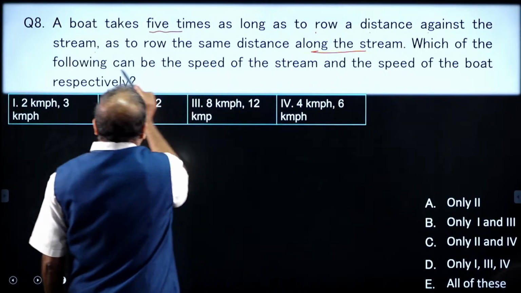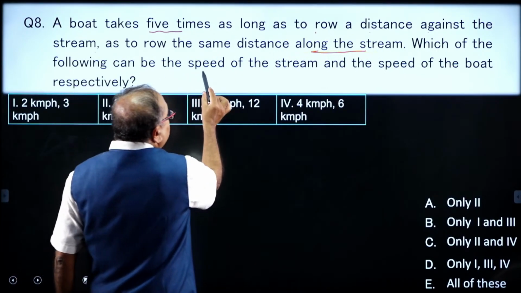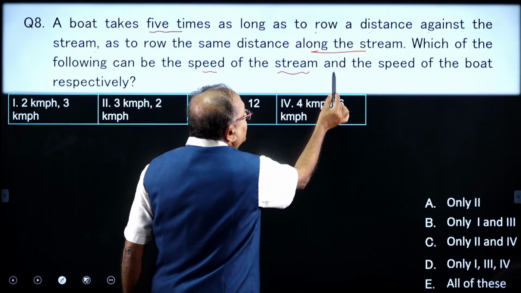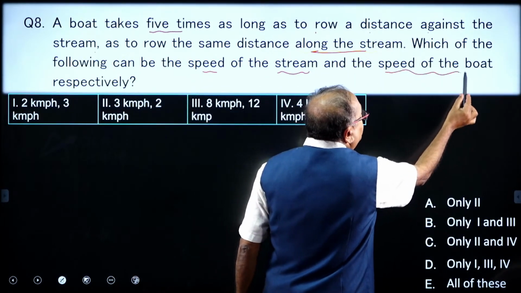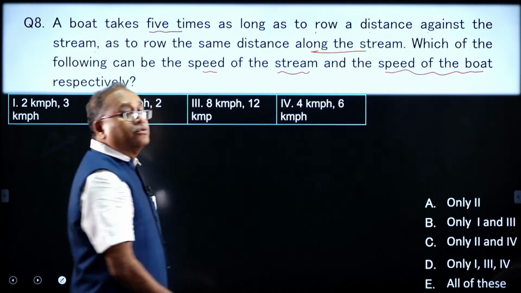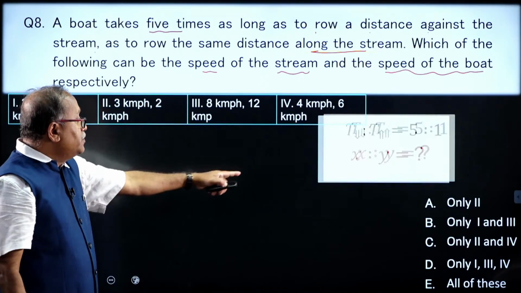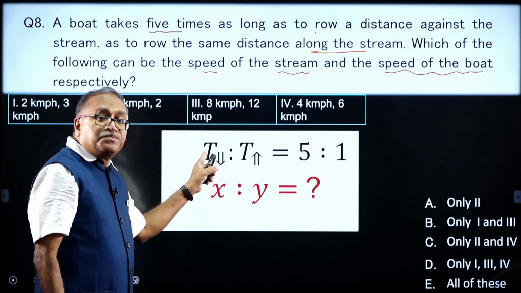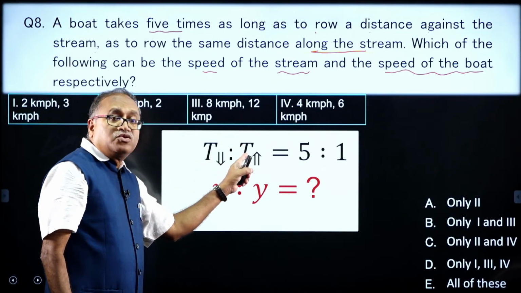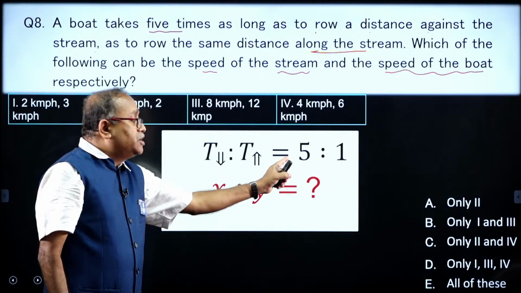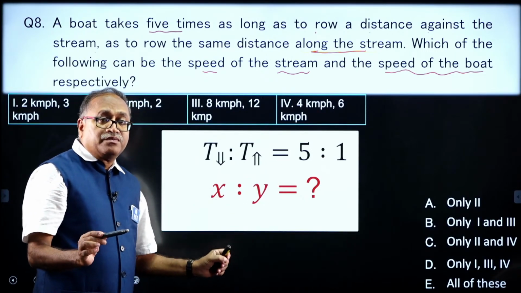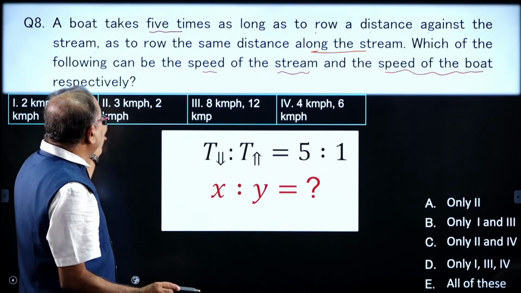Which of the following can be the speed of the stream and speed of the boat? We have this information given to us, the upstream time to downstream time ratio is 5:1. Which of the following could be the ratio of